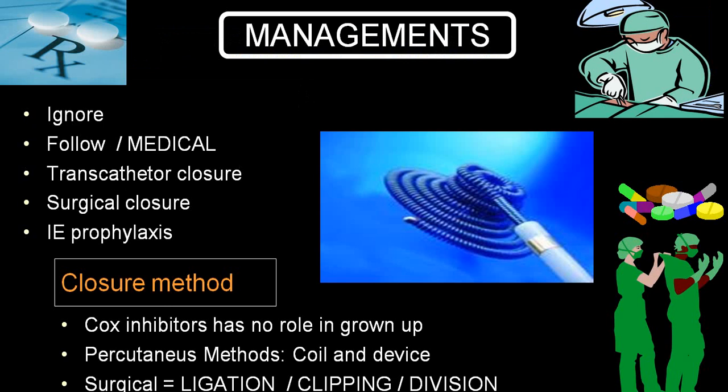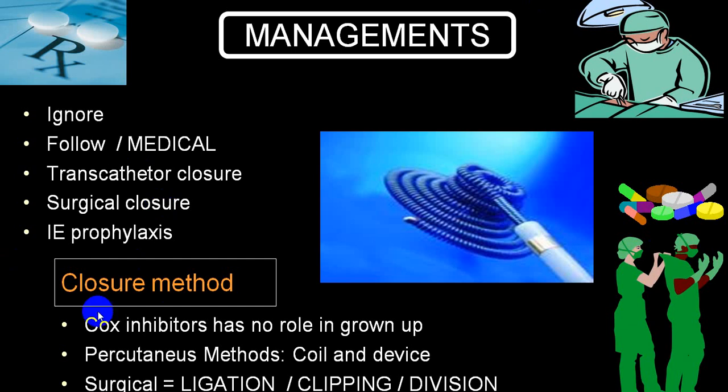A small patent ductus arteriosus may not require treatment, but if it starts producing repeated respiratory tract infections, then either medical closure or transcatheter closure. By and large, open surgical closure days are gone. Infective endocarditis prophylaxis may be given.